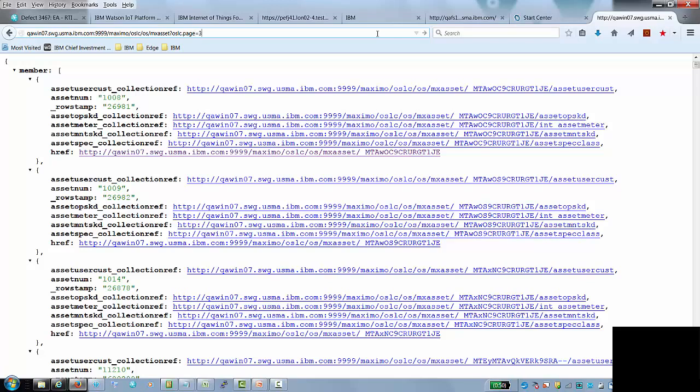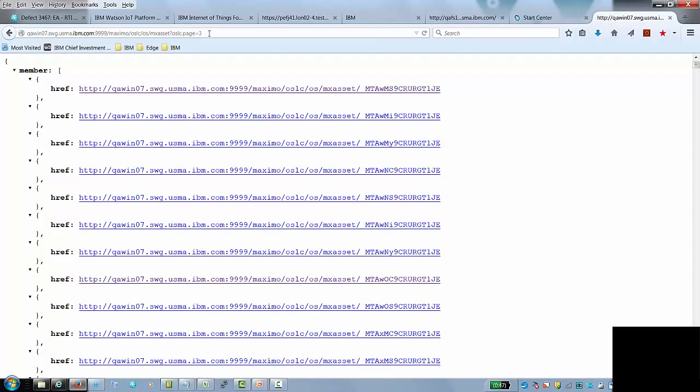You can put OSLC page size and give how many resources in the collection to return per page. Okay, so here's what I just talked about. Here's an example where I put the query parameter in wrong. I didn't spell it right, and so it just ignored it. I have a full list; it didn't do any kind of paging.